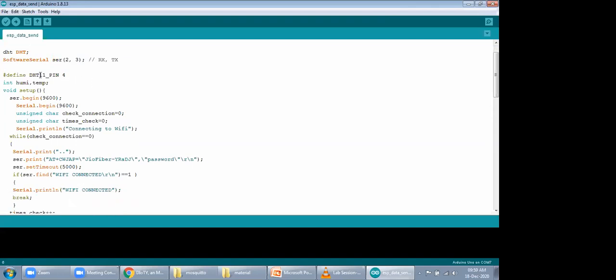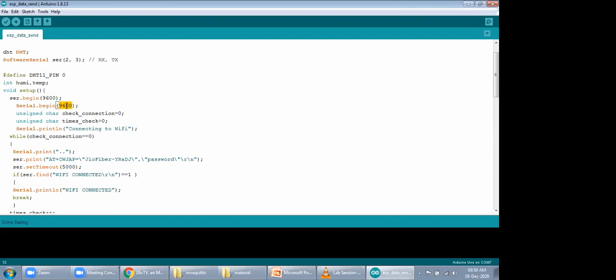Okay, and this DHT11 is connected to the A0 pin of my board. I have used two variables, humidity and temperature. The serial port has been started at 9600 baud rate, and the RX/TX pair I have started again at the baud rate 9600.